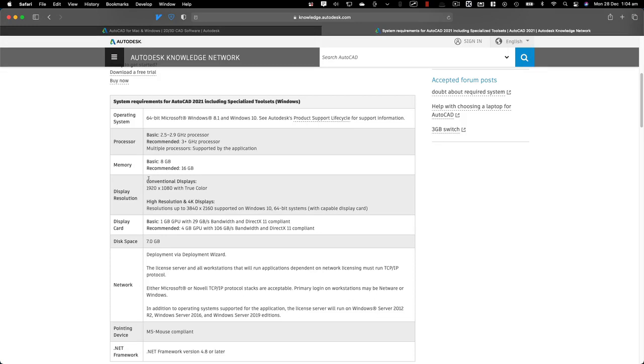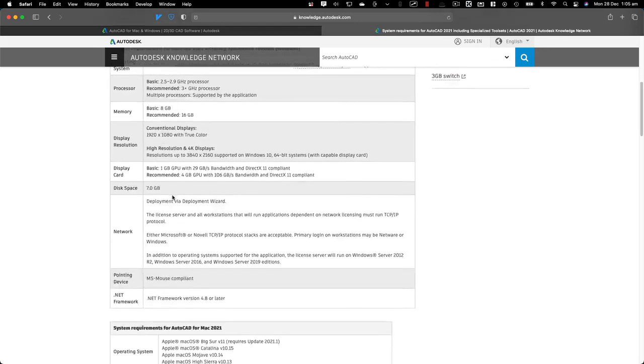Display resolution basically depends on what you really like. I can work with 1080p and also 4K. Depending on your budget, I would recommend getting a 4K, which will give you a lot crisper image on the screen. Now, the display card is another important thing you can put money towards, and I would recommend getting an NVIDIA graphics card for that because I feel like AutoCAD works very well when you have an NVIDIA graphics card, and there is an option in AutoCAD which you can enable which will use your graphics card.